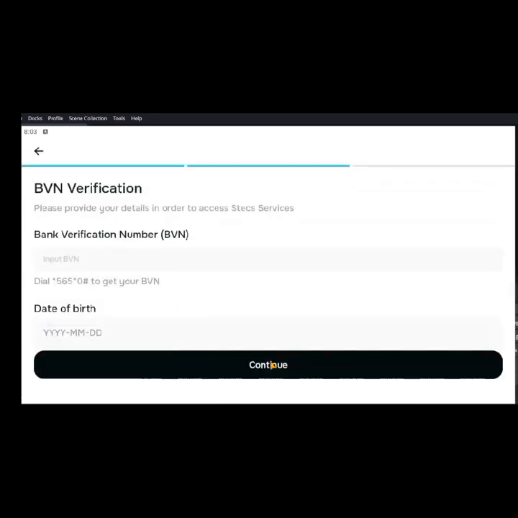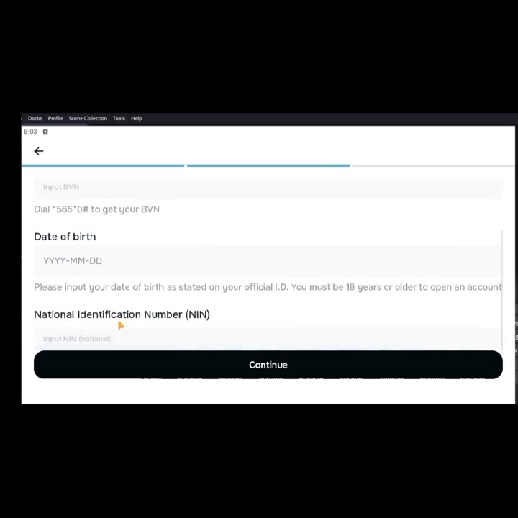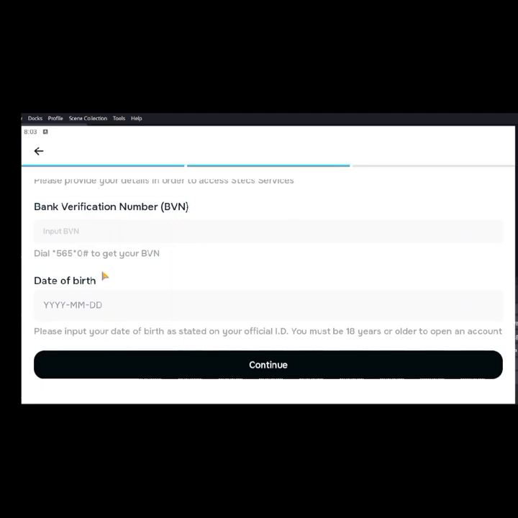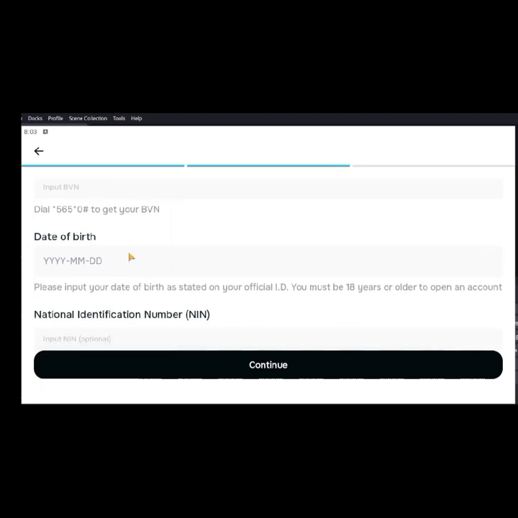Okay, so you'll be asked to enter your bank details, your BVN. This is mainly because anything that has to do with any fintech platform you are using has to reference your details, like your BVN, because everything is linked to the Central Bank of Nigeria. So you enter your BVN, your date of birth, and your NIN, which is optional. But the mandatory one is your BVN. Okay, so I would fill in these details and I would pause and continue back.